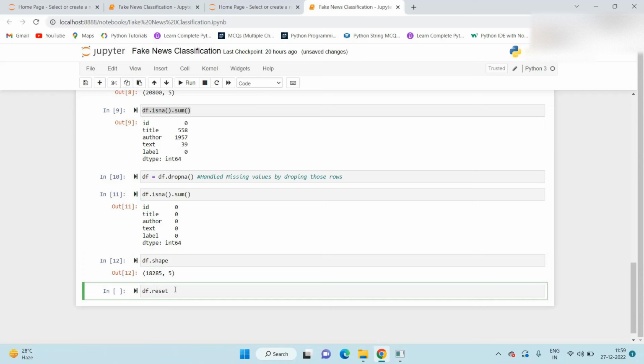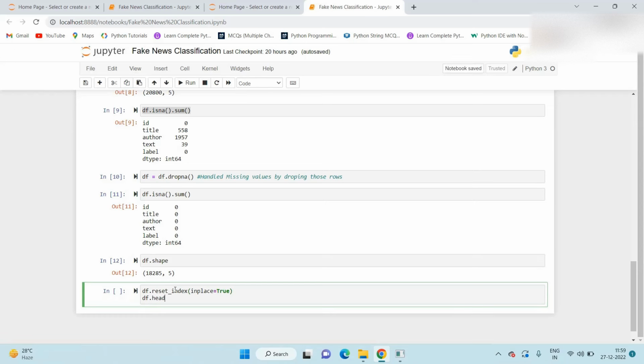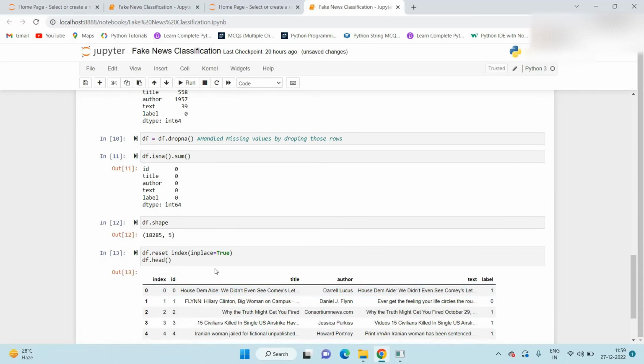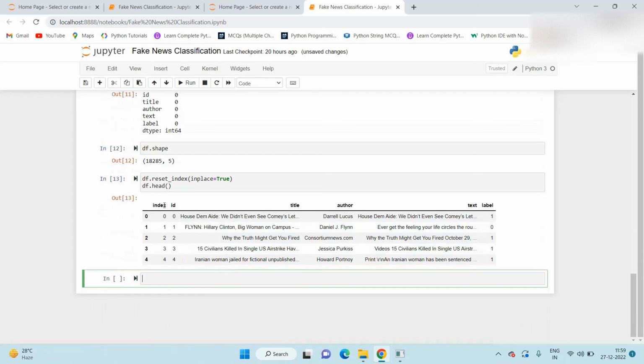Now here, we reset the index, df dot reset underscore index, inplace equal to true. Again, if we check df dot head, the index will be reset here. Now here, if you see, there are columns like ID, title, author, text, and label.